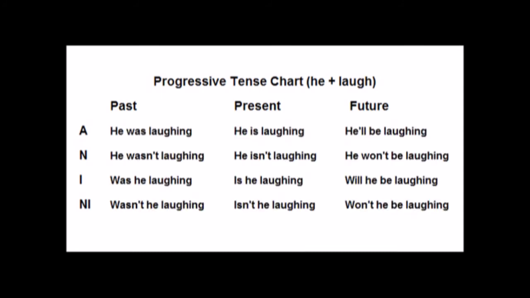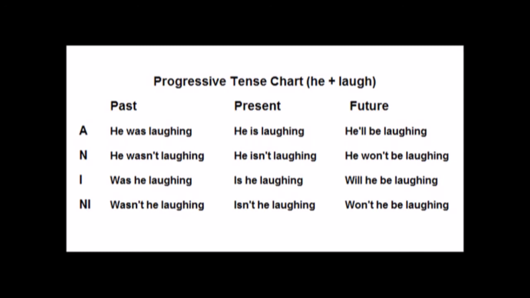The answers for the past tense are he was laughing, he wasn't laughing, was he laughing, wasn't he laughing. The answers for the present tense are he is laughing, he isn't laughing, is he laughing, isn't he laughing. The answers for the future tense are he'll be laughing, he won't be laughing, will he be laughing, won't he be laughing.